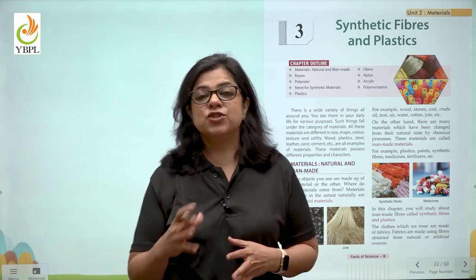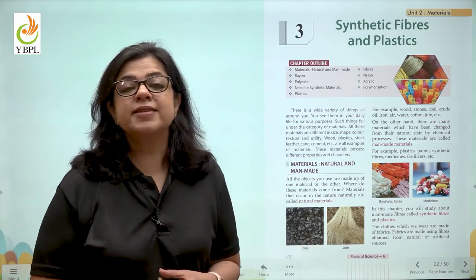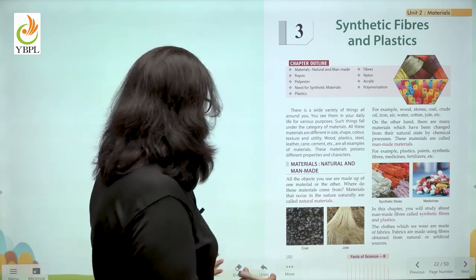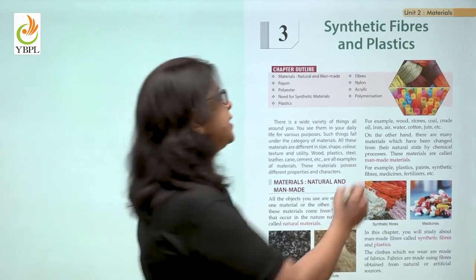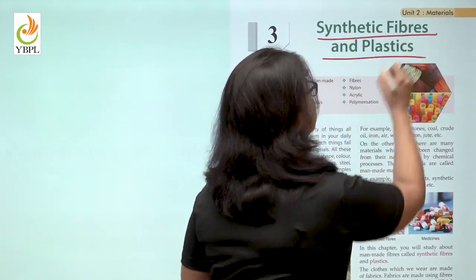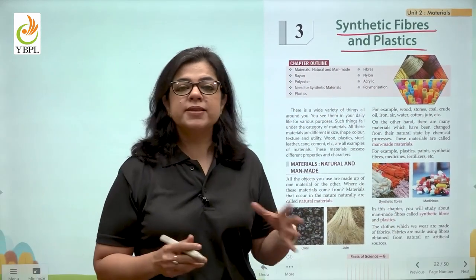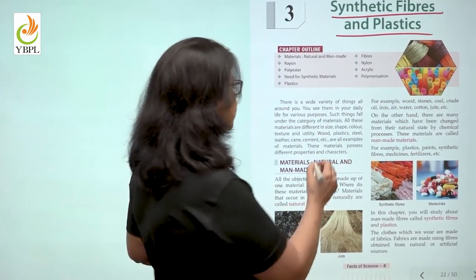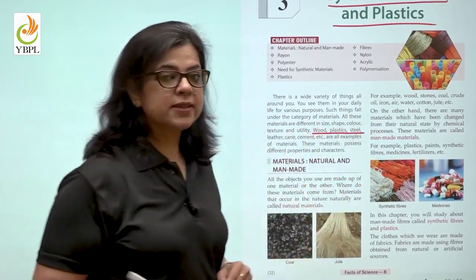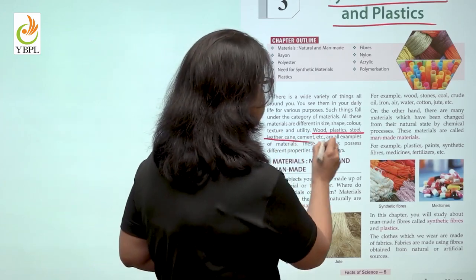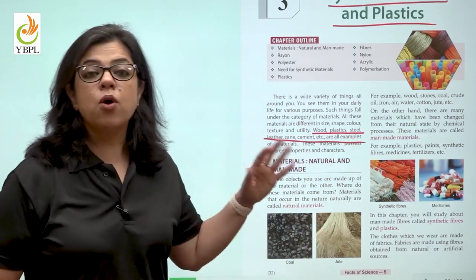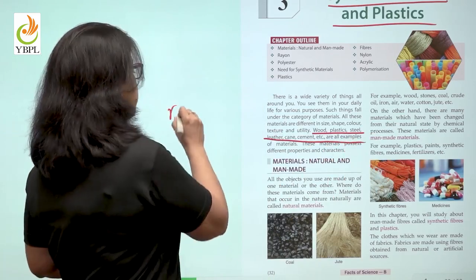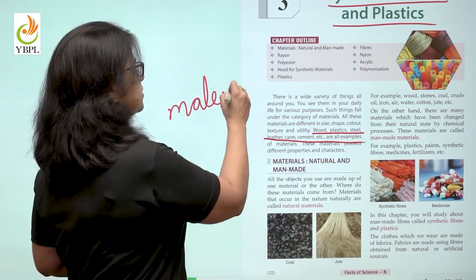Children, today in this chapter, we are going to understand about these. We are going to understand from chapter 3, synthetic fibers and plastics. So as I just said, there is a variety of things around us. So there is wood, there is plastic, there is steel, leather, cane, cement, etc. These are all examples of materials around us.